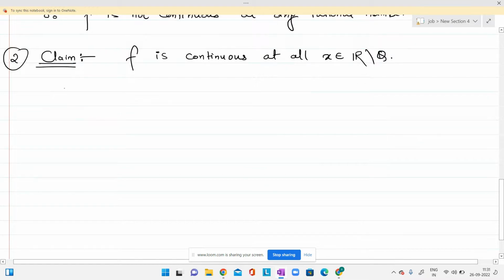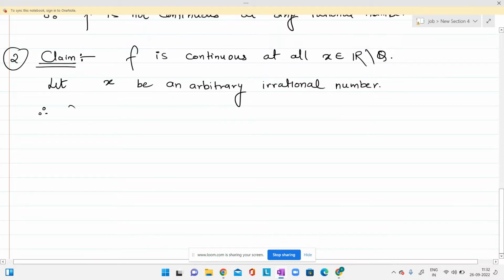Now again, I'll consider any arbitrary irrational point. Let x be an arbitrary irrational number. Therefore f at x will be 1, the way our function is defined.